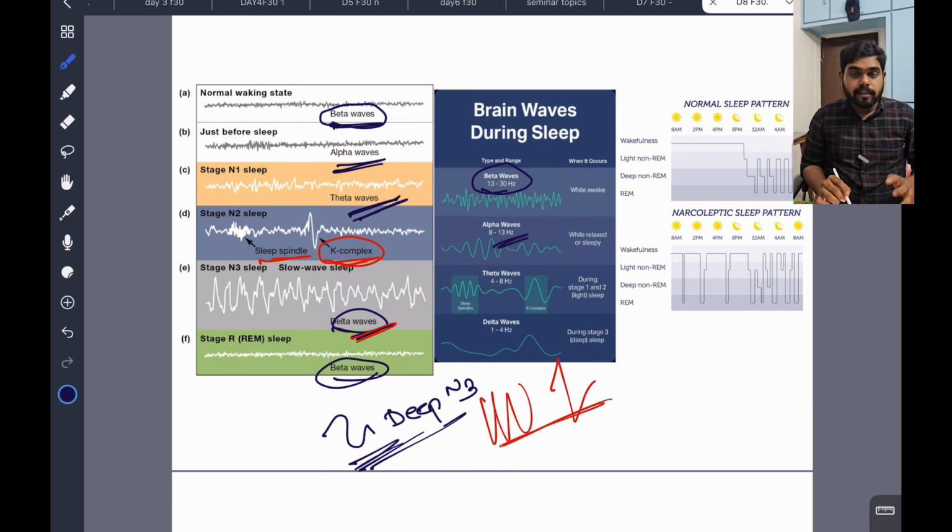And the REM stage is like a normal waking stage. This is a little confusing, but you have to memorize this area by heart. You have to understand it also. This is very simple once you understand, but it is confusing.